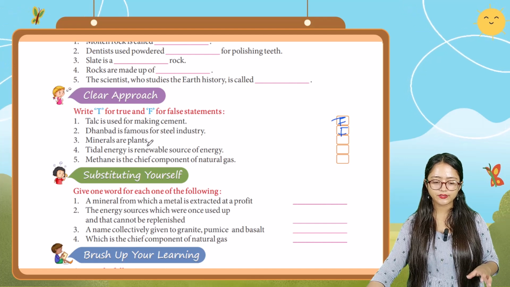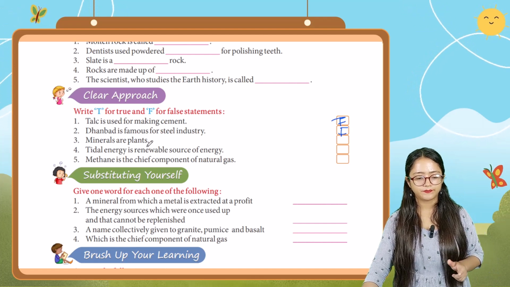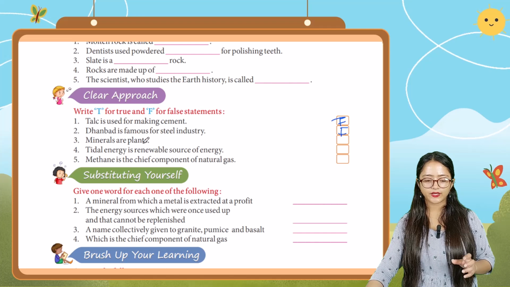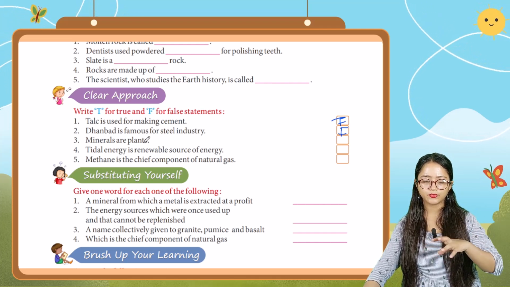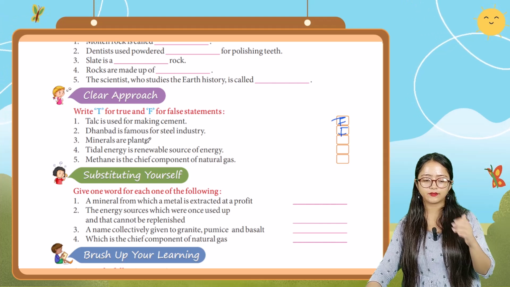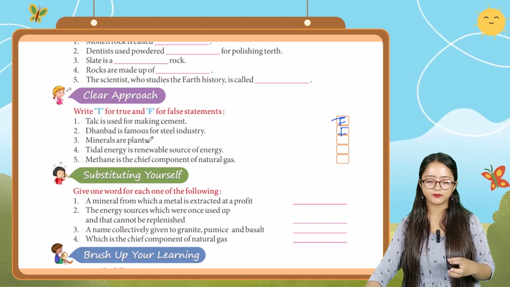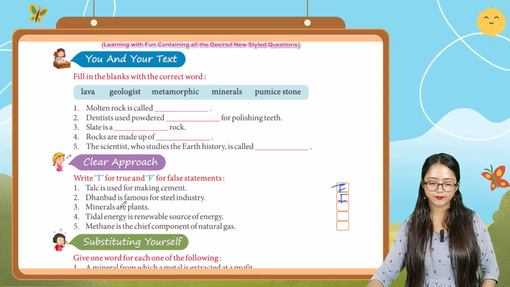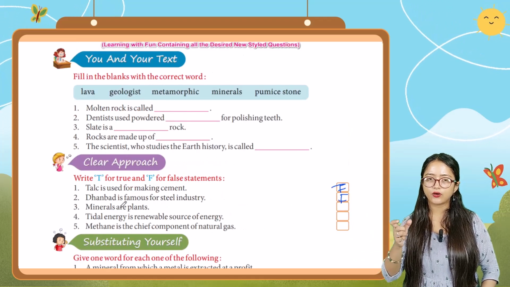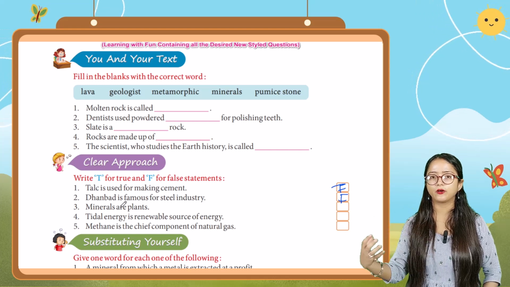Next one, minerals are plants. Basically, we can say that when plants got decomposed, then they form into minerals. But as we studied, rocks are made up of minerals.